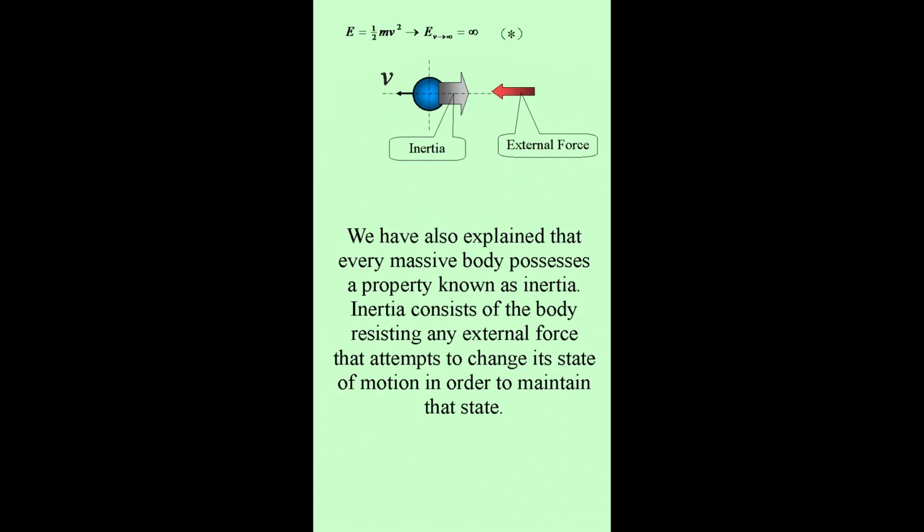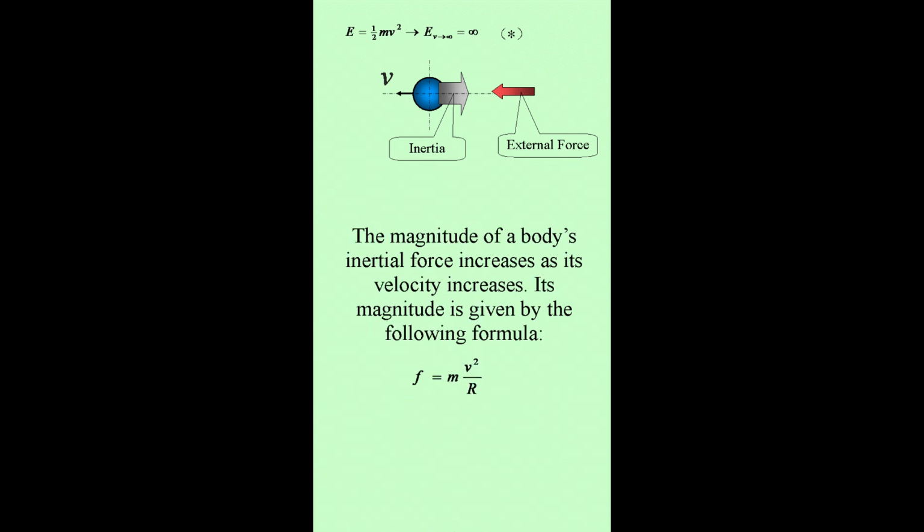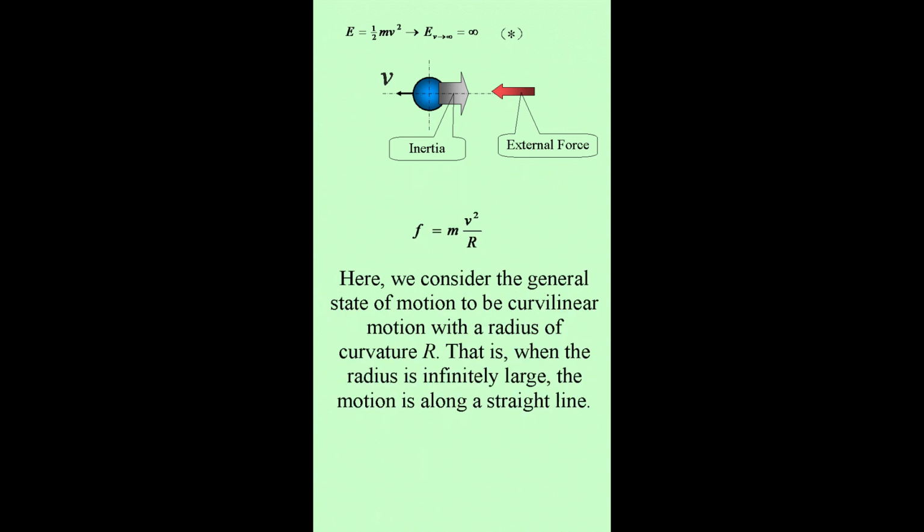We have also explained that every massive body possesses a property known as inertia. Inertia consists of the body resisting any external force that attempts to change its state of motion in order to maintain that state. The magnitude of a body's inertial force increases as its velocity increases. Its magnitude is given by the following formula. Here, we consider the general state of motion to be curvilinear motion with a radius of curvature r. That is, when the radius is infinitely large, the motion is along a straight line.